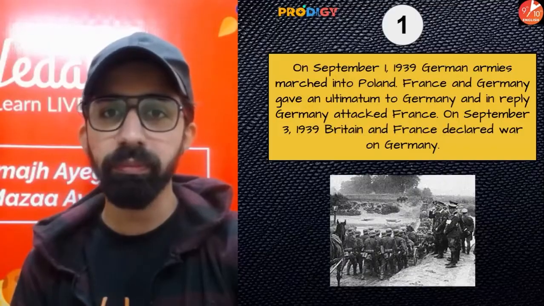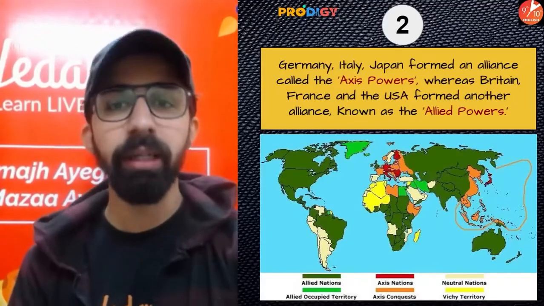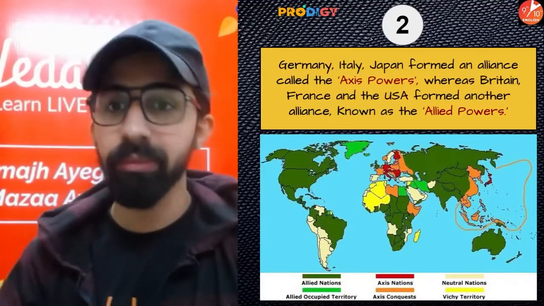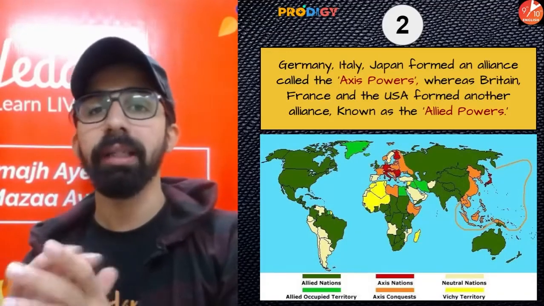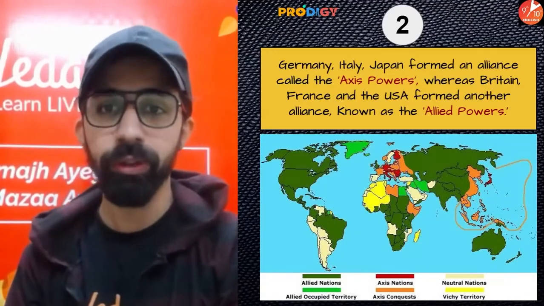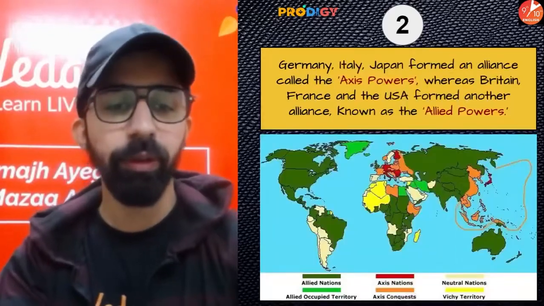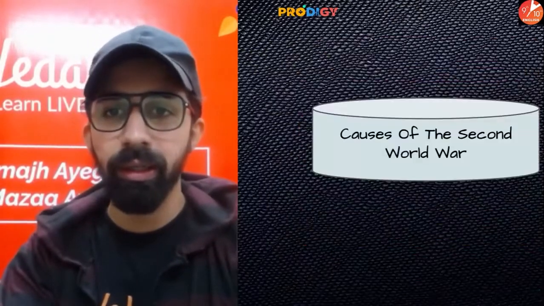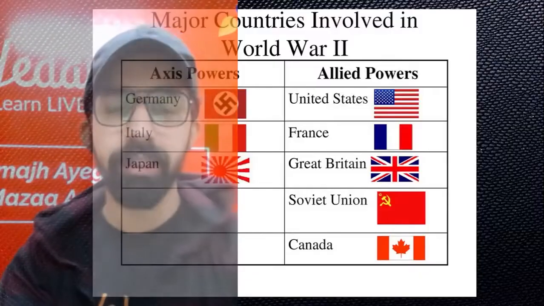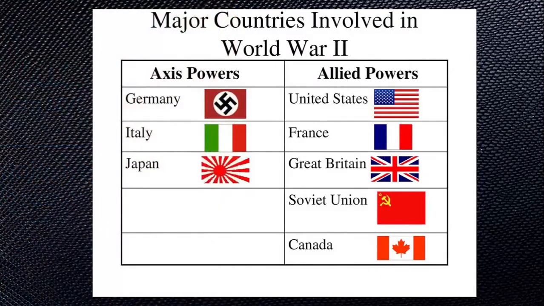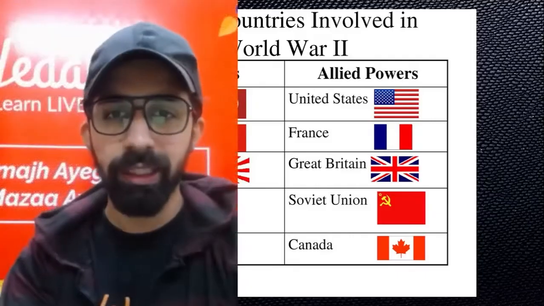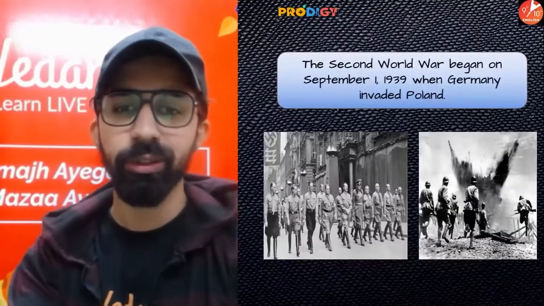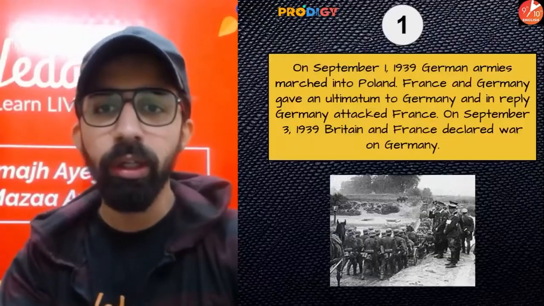Okay, it was followed by Germany, Italy and Japan. They formed an alliance, a group which was known as the Axis Power. Now guys, if you remember, I already showed you the photo. Yes, guys, look at this table. This Axis Power was formed by these three countries: Germany, Italy, and Japan. On the other hand, you can see the group formed by the Allied Powers: United Nations, United States, France, Great Britain, Soviet Union, and Canada. Cool. So guys, what happened?